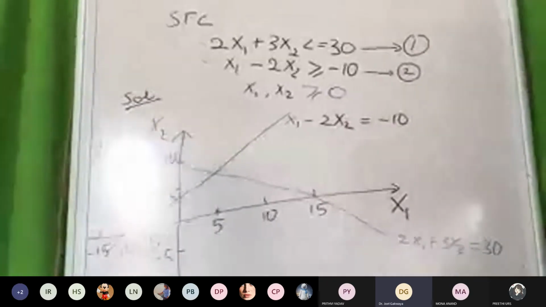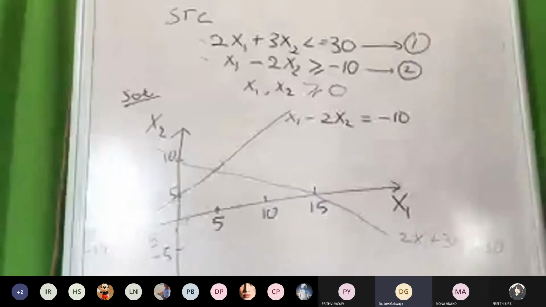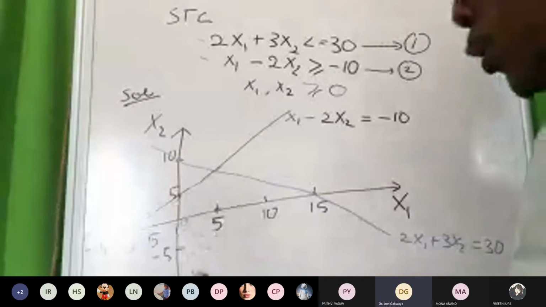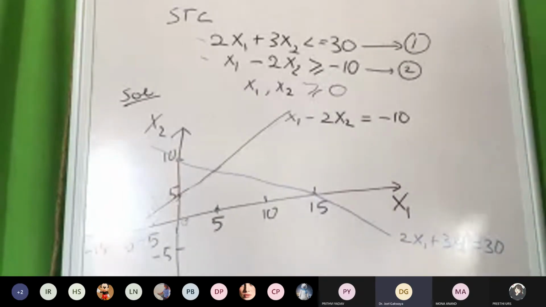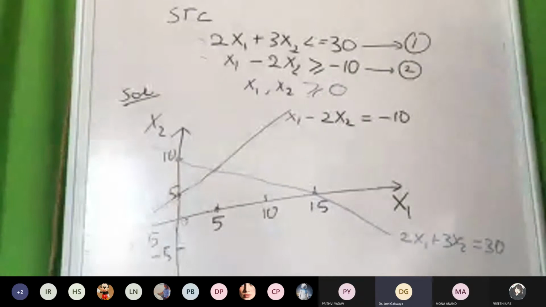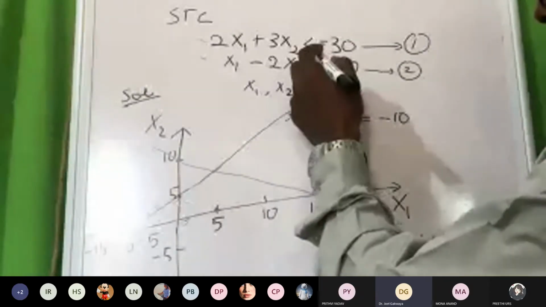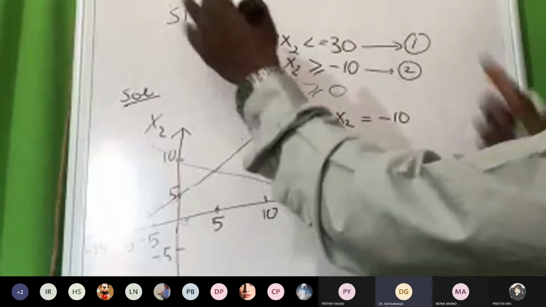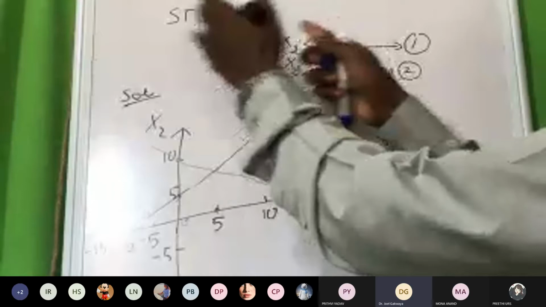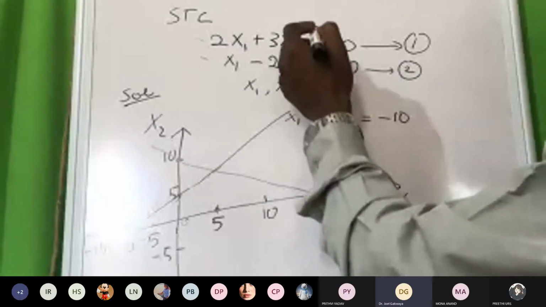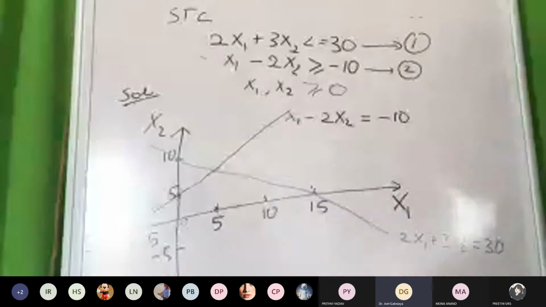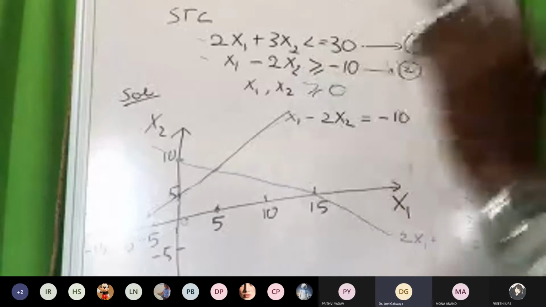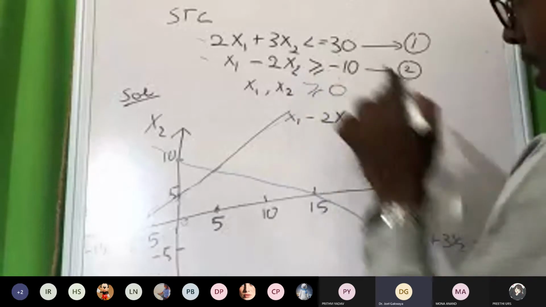All of you are aware of this one. Next is to know how to find the region to shade. Which region can we shade? You remember, when the sign is lesser than, from the variable side, we shade below the line. When it's the other way, we shade above the line. But you have to be careful with these signs.